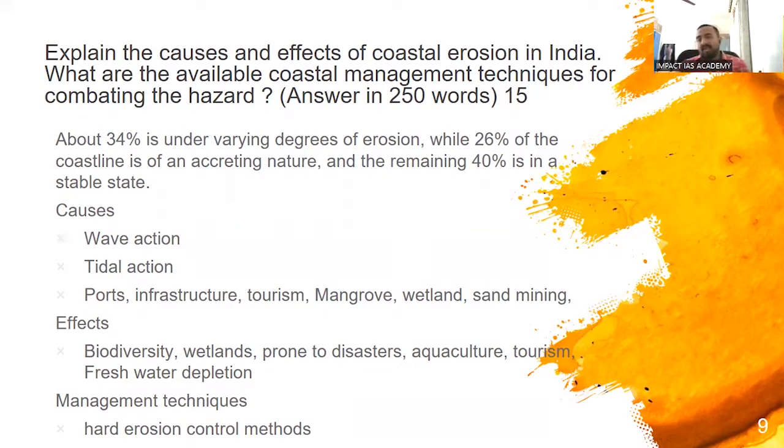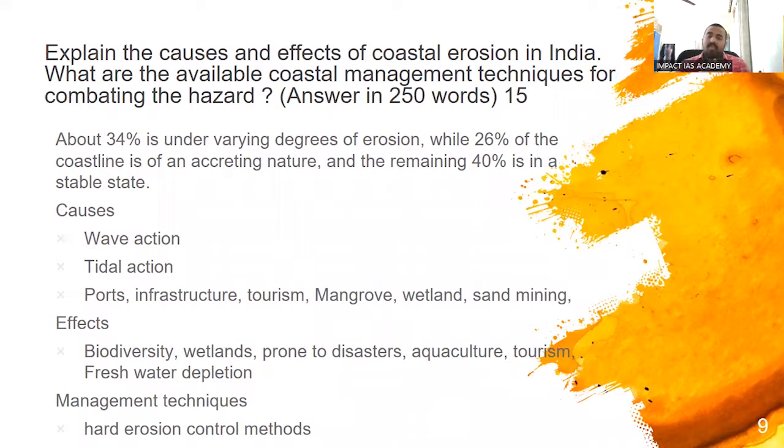So these are all man-made causes of how we are promoting an acceleration. So what are its effects? Coastland is a unique ecosystem because on one side it is the end of the land, on the other side it is the beginning of water. There are some organisms which survive only on the coast, especially if mangroves and wetlands are there along the coast. They form a very rich and also unique habitat for a lot of species. So all this will be destroyed.